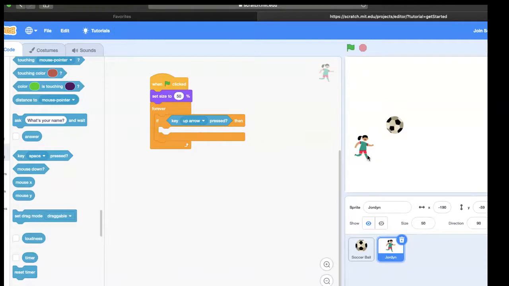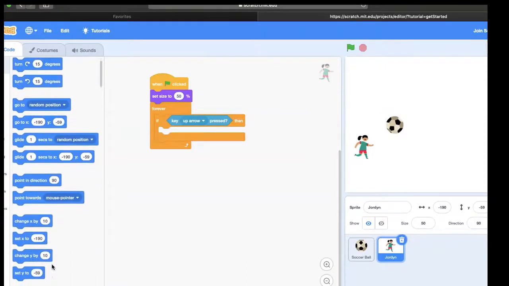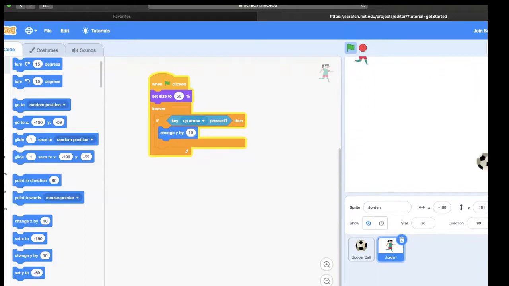Now, Jordan is on an imaginary axis. She's actually on the XY axis. So I'll click on motion. And what I want her to do is change Y by 10. A positive Y of 10 will move Jordan up. Let's go ahead and click the green flag and see what happens when we press up. Jordan's going up. Outstanding. Let me stop that right there.